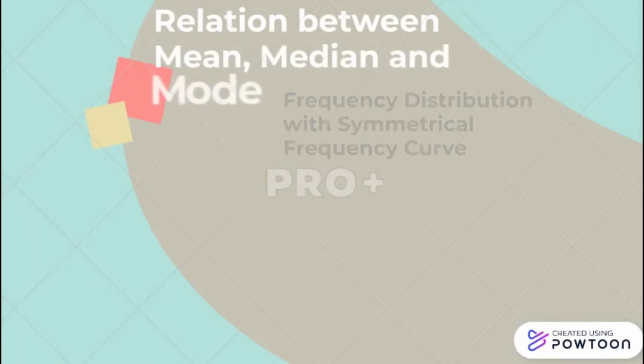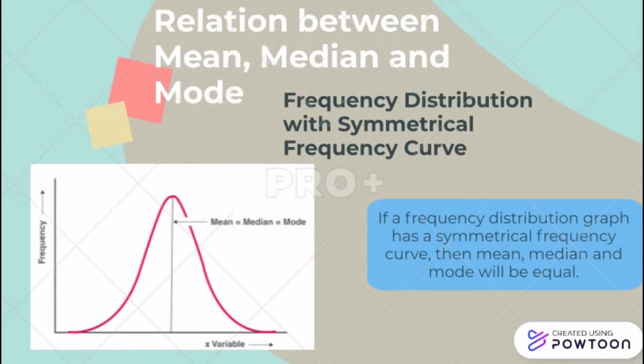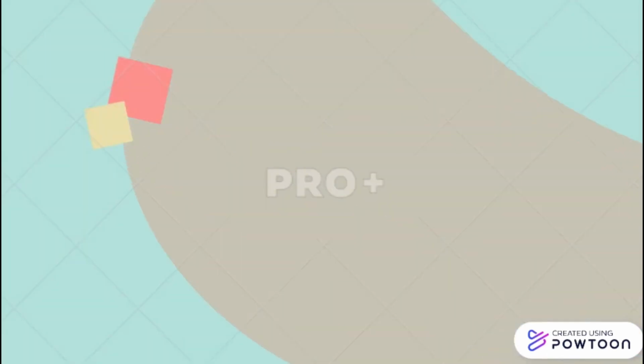Next, I'm going to talk about the relationship between mean, median, and mode. First is frequency distribution with symmetrical frequency curve. If a frequency distribution graph has a symmetrical frequency curve, then mean, median, and mode will be equal, so we can see the graph is symmetry.